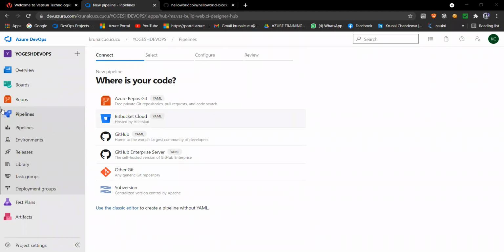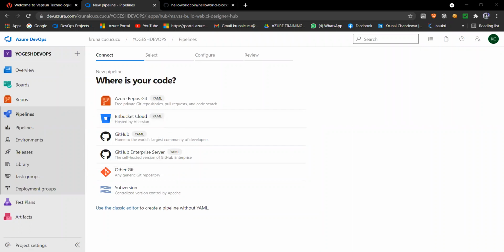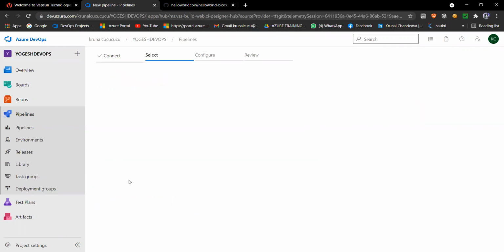So now I already cloned a code into my repo. So that code is involved in this portal. And if you want to make a YAML pipeline with that code, first we will go with this Azure Repo Git, first one only. That is the basic. So I am clicking here. And after then here see Yogesh DevOps, I'm getting here. My project name.